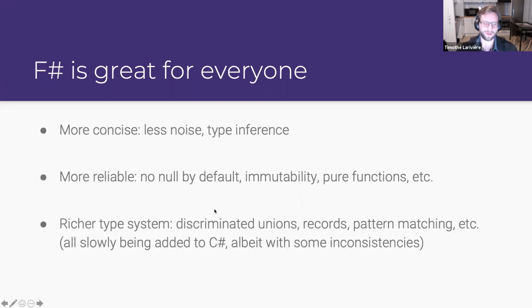And F# has some pros to it. So it's more concise. You have less noise, like the parentheses, the brackets, the semicolons, and a lot of things. You also have type inference. We'll see that later. Type inference is that the compiler knows which type you're using without you having to write it.